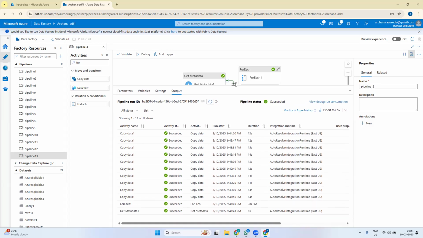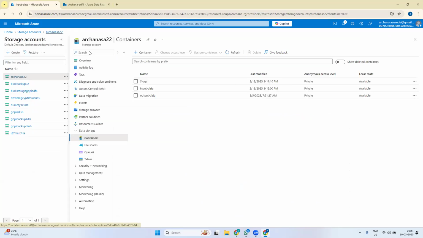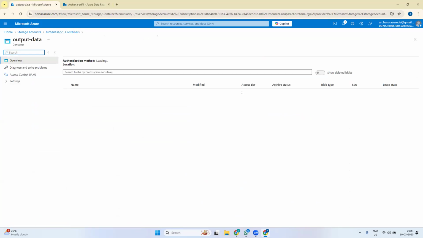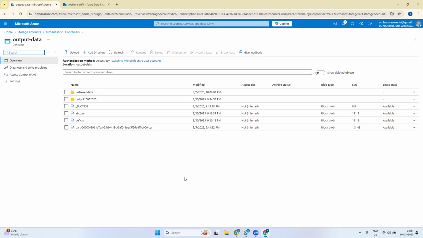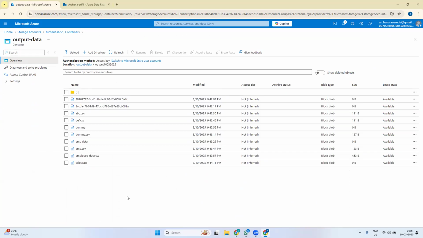So this is done. First we'll check whether our output container had this data or not. So we got all the CSV files. We got some other files also.